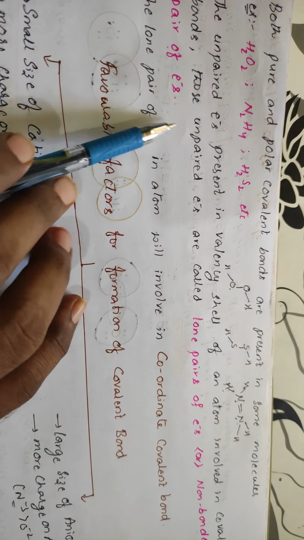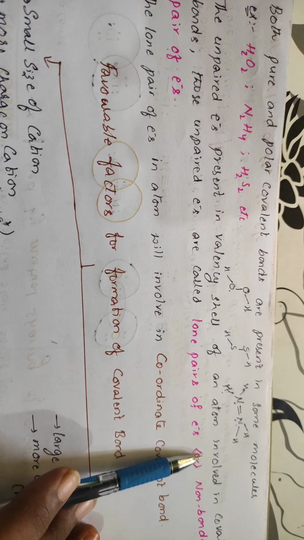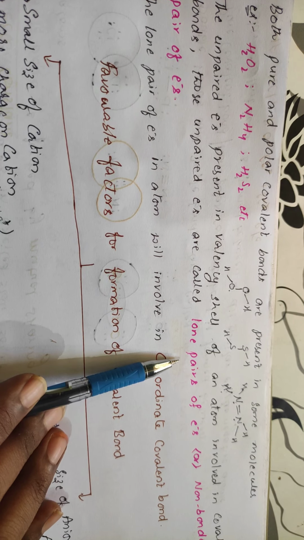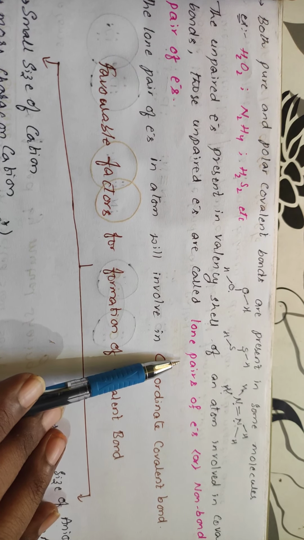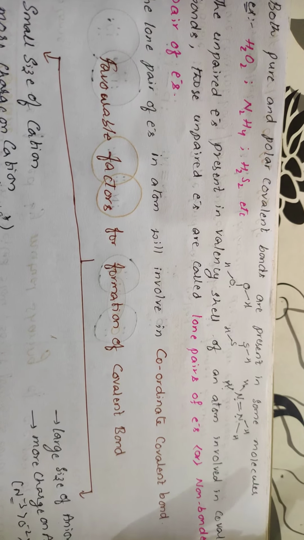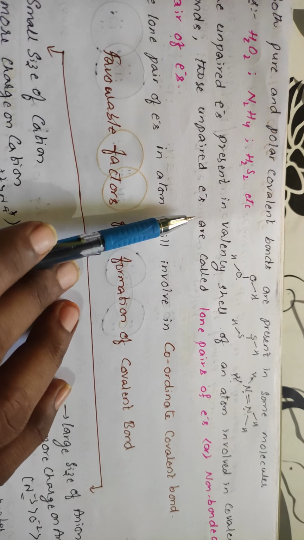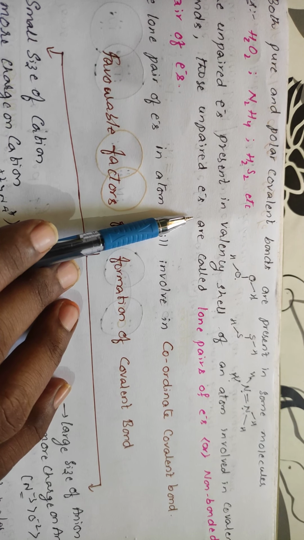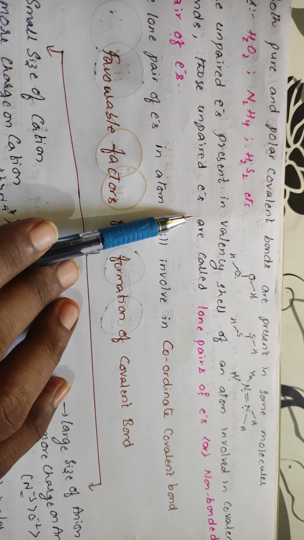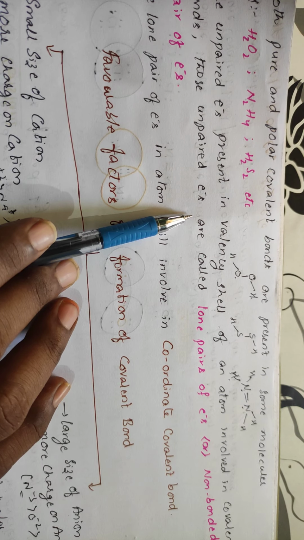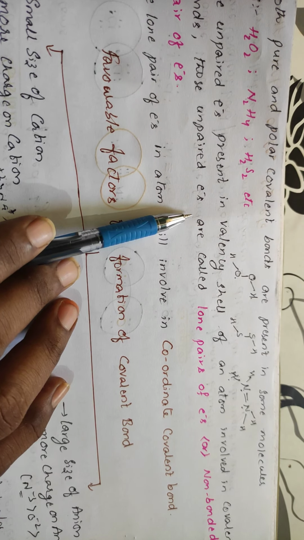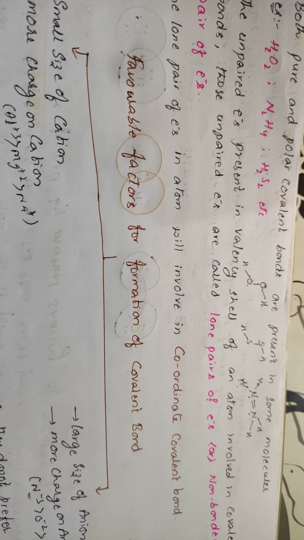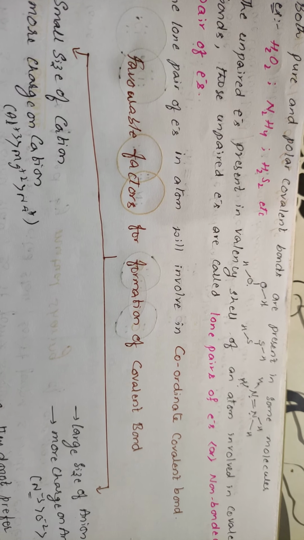Okay. The unpaired electrons present in the valence shell of an atom involved in the covalent bond, those unpaired electrons are called lone pair of electrons or non-bonding electrons. So even if there are any unpaired electrons in the last shell, the valence shell, also called the last shell, of an atom involved in the covalent bond. Okay, students, are you getting this or not? Right, you are getting this.